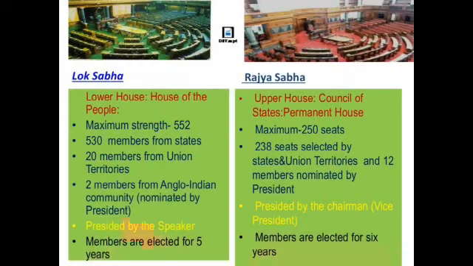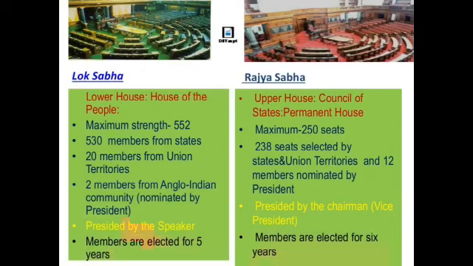So here is some description about the Lok Sabha and Rajya Sabha. Basically, the Lok Sabha is also called the lower house, the house of the people, and the maximum strength of the members of Lok Sabha is 552. Out of 552, there are 530 members from the states and 20 members from union territories, and the remaining 2 members from the Anglo-Indian community are nominated by the president.